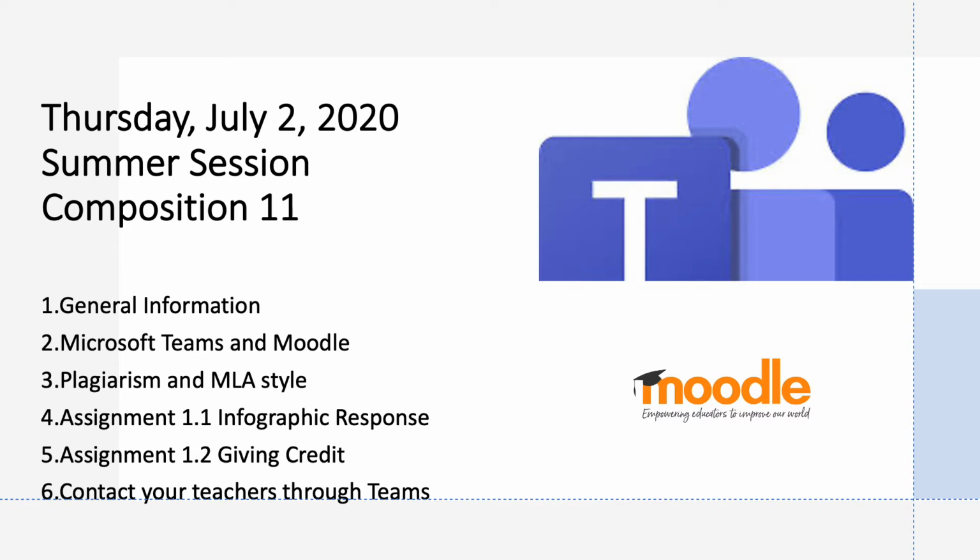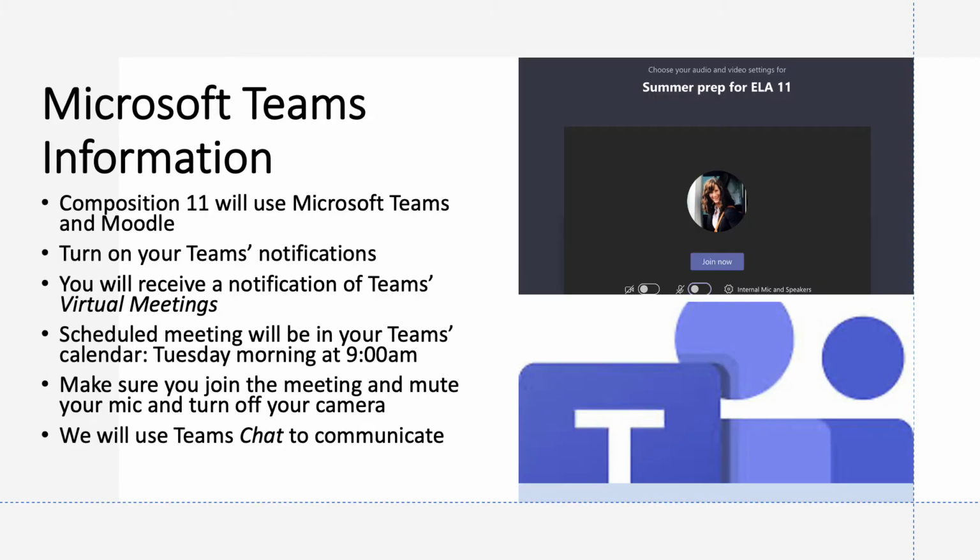Today we're going to discuss general information about the course, the two platforms we're going to use, Microsoft Teams and Moodle. Also, we'll be discussing two particular points, plagiarism and Modern Language Association style. And we're going to be discussing the two assignments, Assignment 1.1, the infographic response, and Assignment 1.2, which is called Giving Credit. Lastly, we'll be providing information so that you know that you need to contact your teachers using Teams chat.